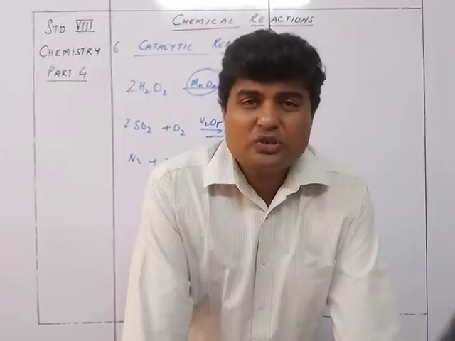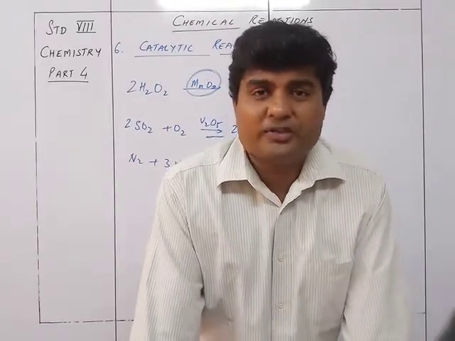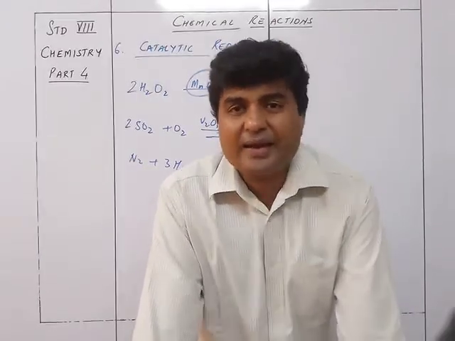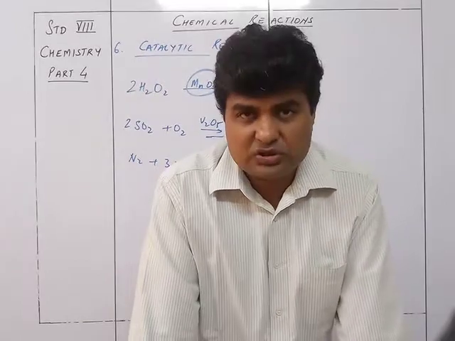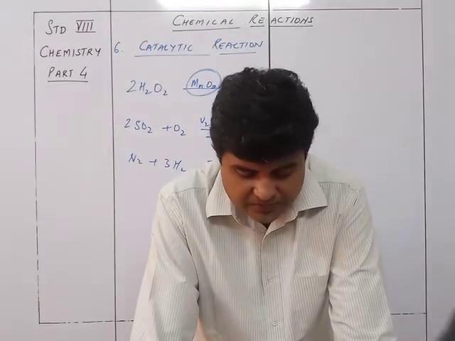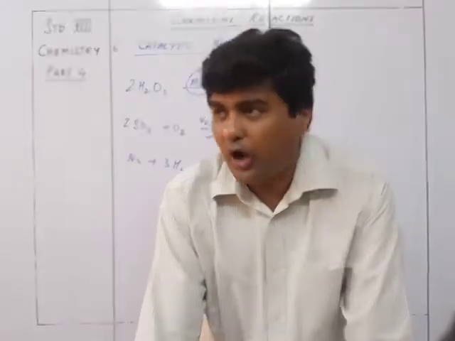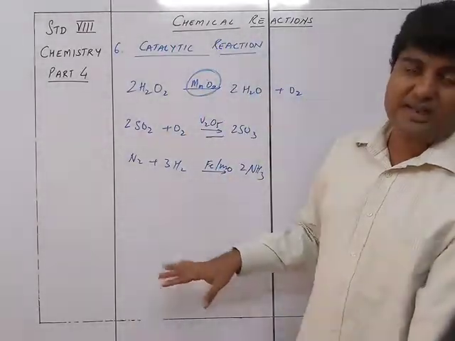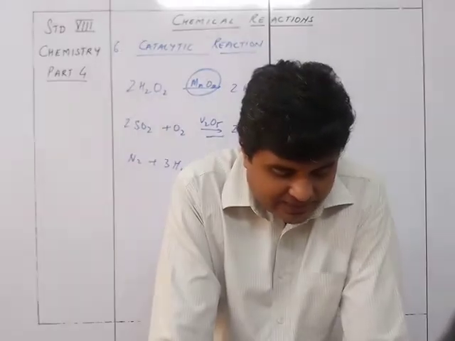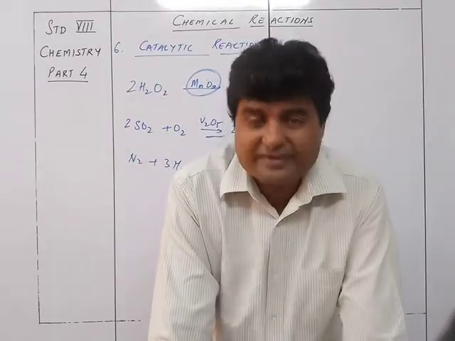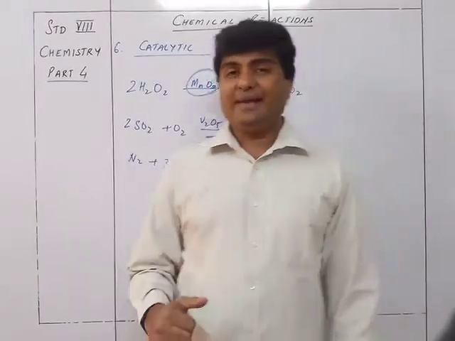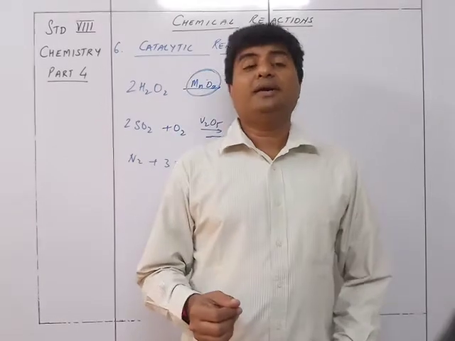So there will of course be two kinds of catalysts. One is a positive catalyst, that means one which will speed up the reaction, and a negative catalyst which would reduce the speed of the reaction. So a positive catalyst is a catalyst which speeds up the rate of reaction. For example, all of the above are positive catalysts. They are going to speed up the reaction. And a negative catalyst is a catalyst which reduces the rate of reaction, for example alcohol.